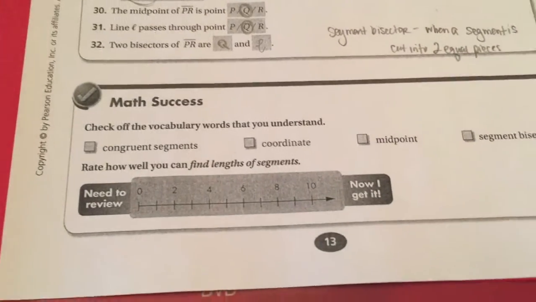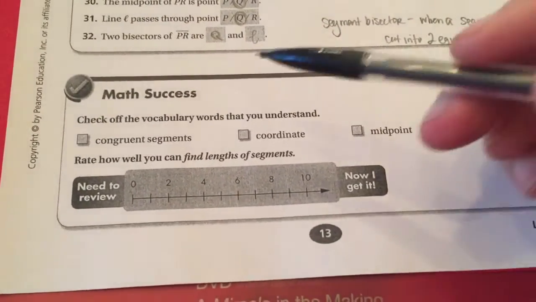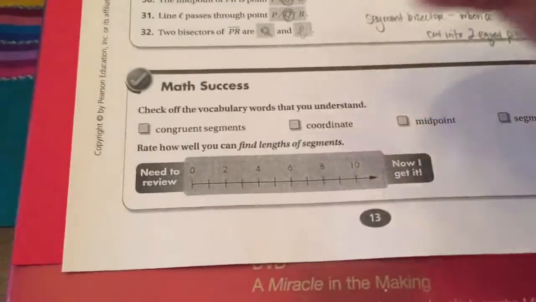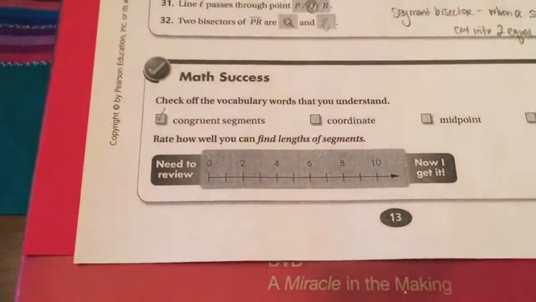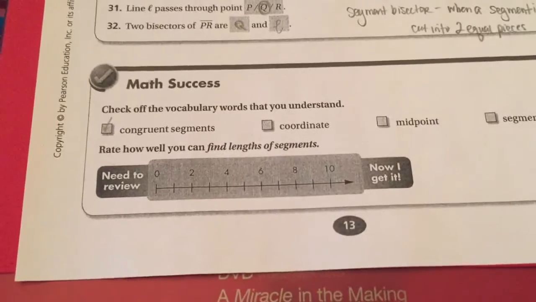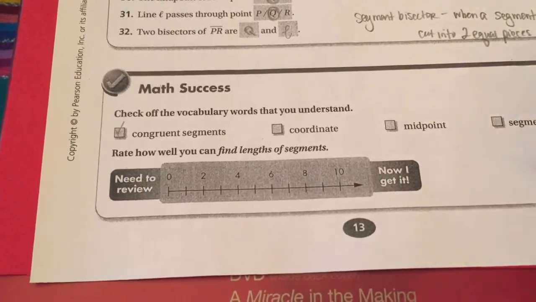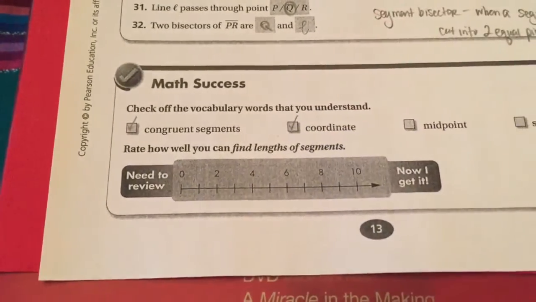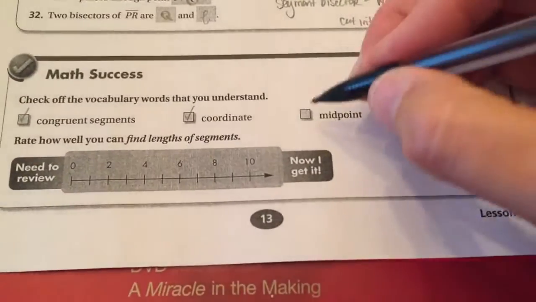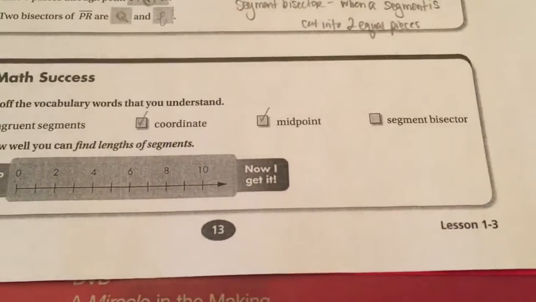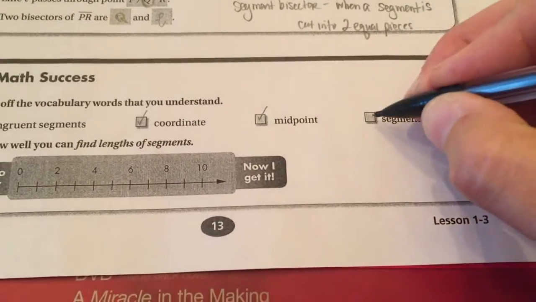So make sure all of these make good sense. Do you know what congruent segments are? Hopefully you're checking yes. Do you know what a coordinate is according to what we've talked about? Do you know what a midpoint is? And do you now know what a segment bisector can be?